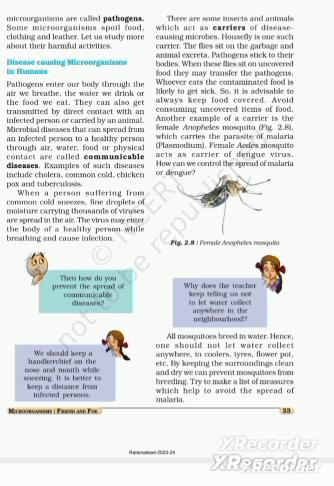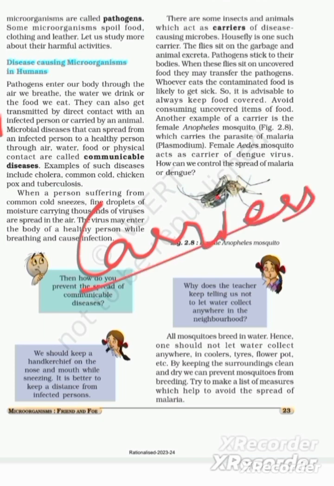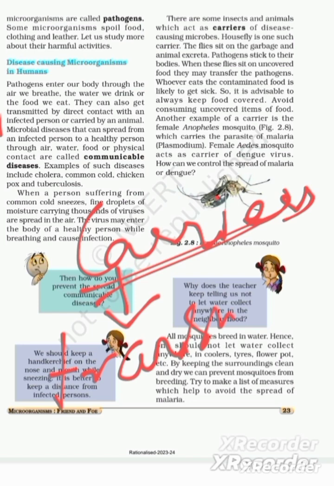Another example of a carrier. Actually, carriers can be insects or animals, but they are not the direct cause of any disease. Rather, they act as transmitting agents.